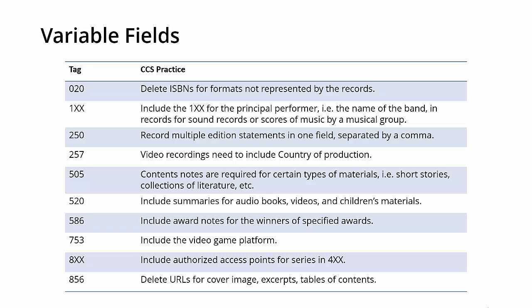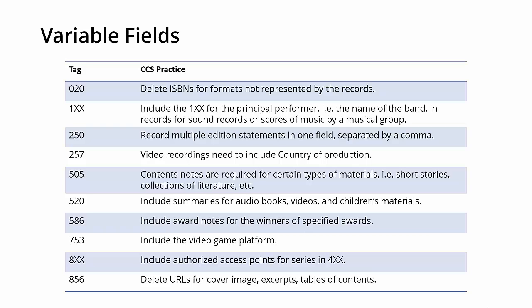Video recording records need to include country of production in the 257 field. The contents and summary should be included for certain material types. Award notes should be included in a 586 field for the award winners of the awards specified in the Catalog Wiki.